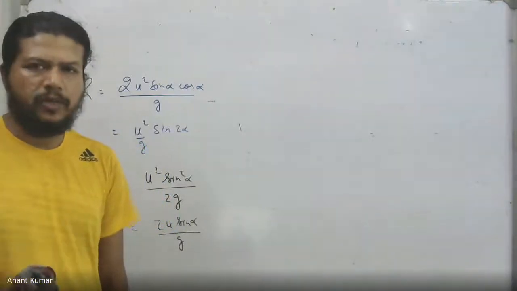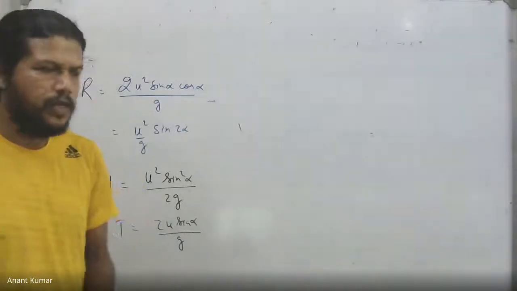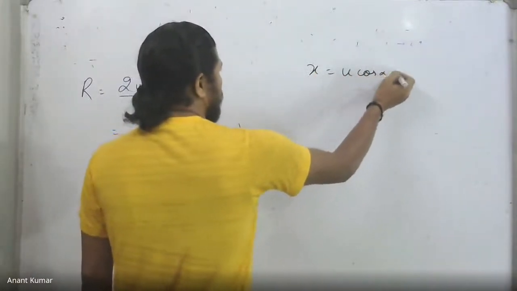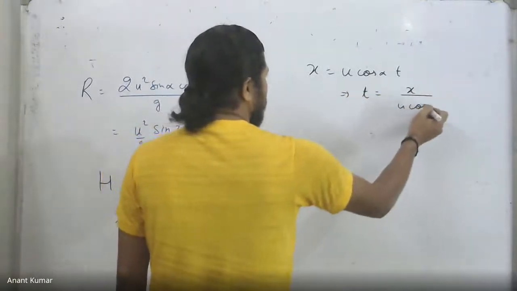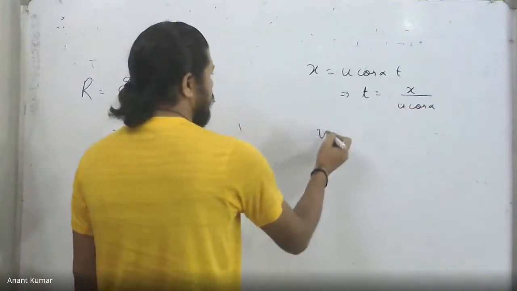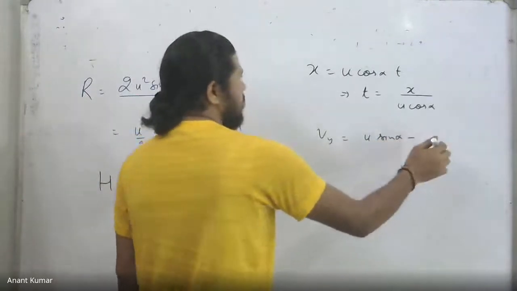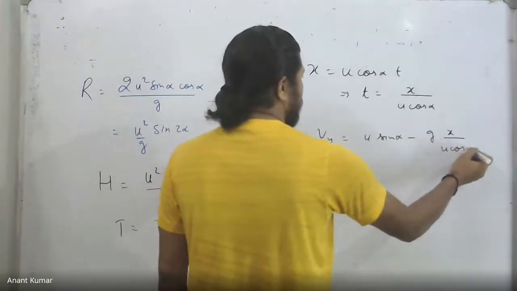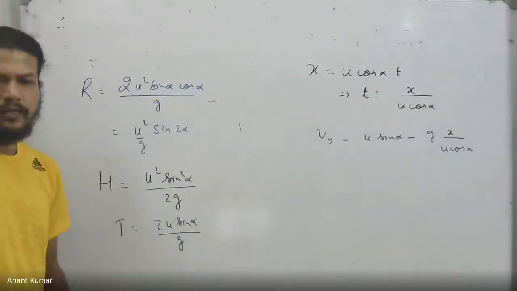So the time has to be obtained using the fact that x equals u cos alpha into t, giving us time as x upon u cos alpha, and therefore Vy turns out to be u sin alpha minus g into x upon u cos alpha. So Vy is this at any given x.